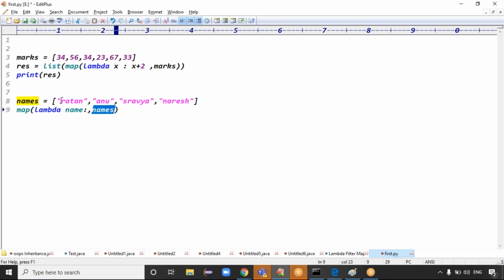Because names contains multiple values, guys, every name comes to this lambda expression input, right? Exactly. Because for every name, what do we have to do? Name plus id, right? Guys, are you clear now?